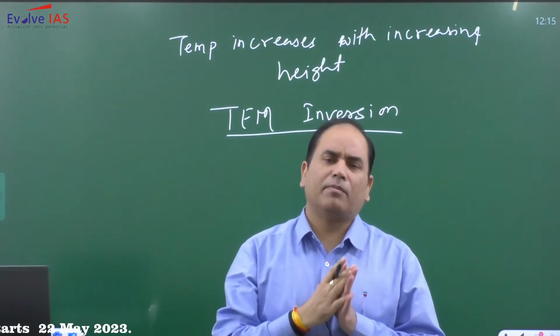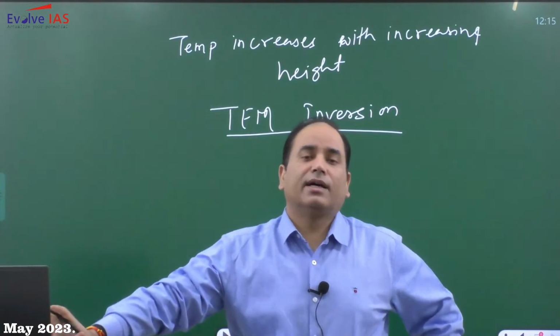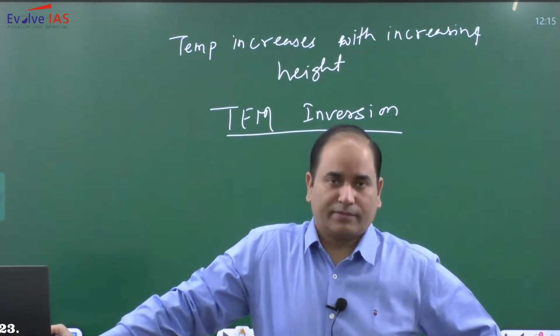There are lots of areas on the earth surface where temperature inversion happens.